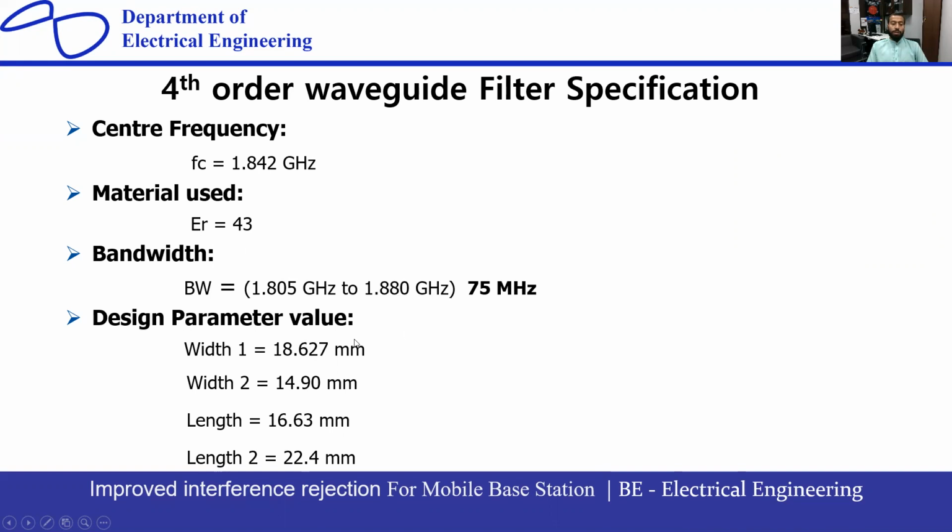Okay, the design parameter values that I want, that I have calculated from different formulas: width is 18.6, 14.9, length 16.6, and length 24.4 millimeter. Okay, I have calculated these from some formulas you can see in the slides.